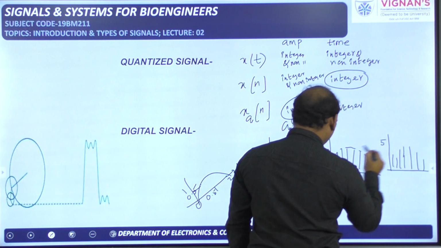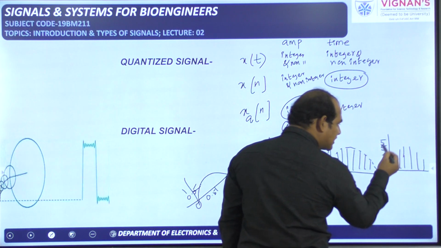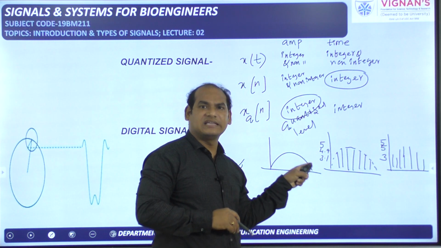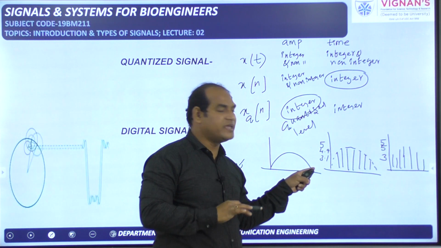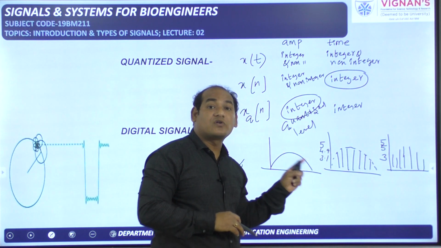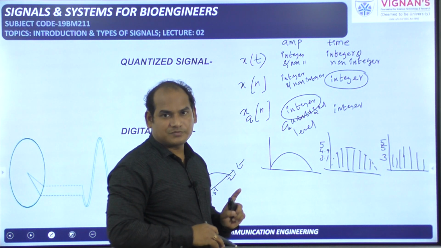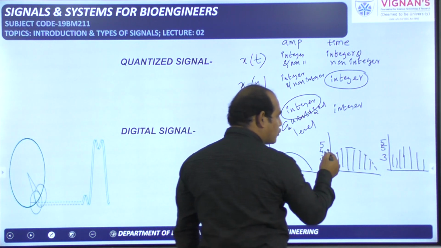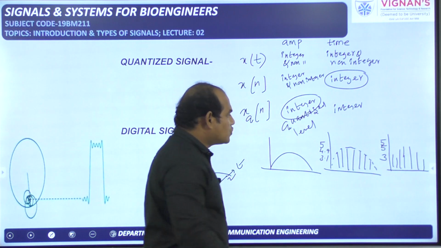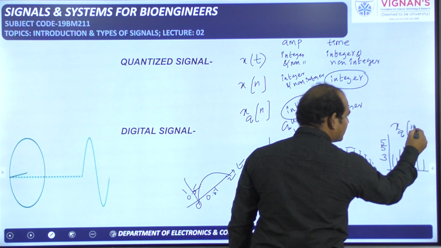5 will be 5 only, 4.9 will also be equated to 5 only, 3.1 will be equated to 3. It will be rounded off to the nearest integer value, like that we can consider. Okay, for the time being we can consider that these non-integer values will be rounded off to the nearest integer values. So this is a quantized signal represented with xq of n.